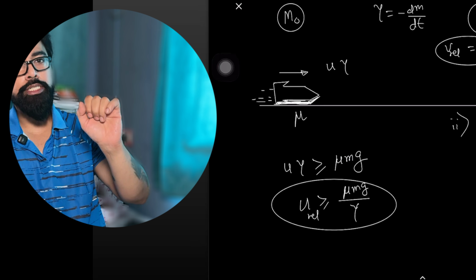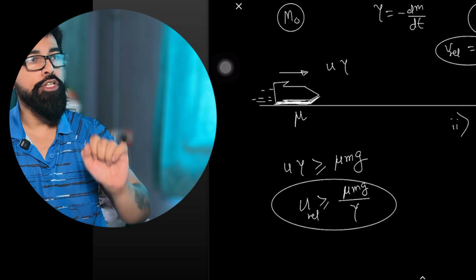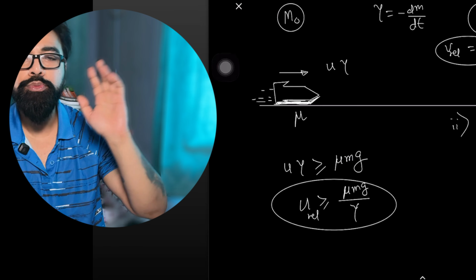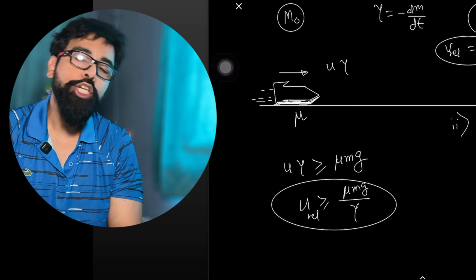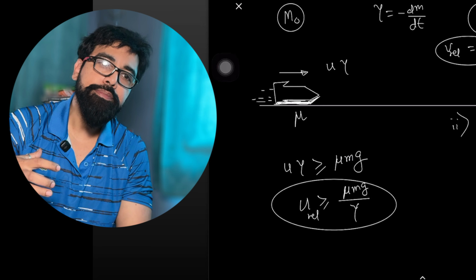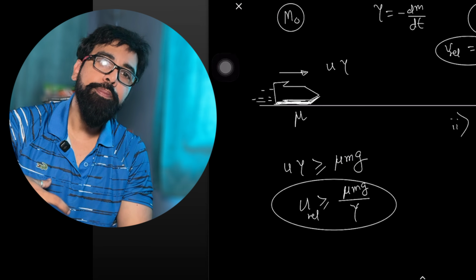Now let's go for the maximum velocity. Now try to understand. The rocket is burning the fuel, the relative velocity is greater than or equal to mu mg by gamma, so the rocket starts moving. What do you think will be the condition for which the rocket keeps on moving?